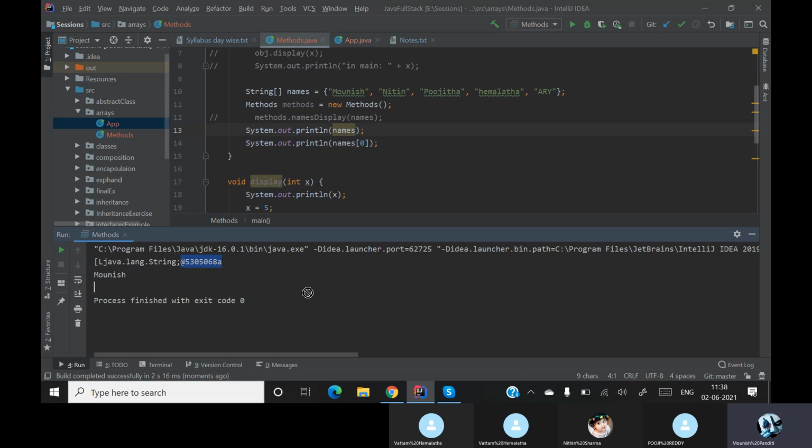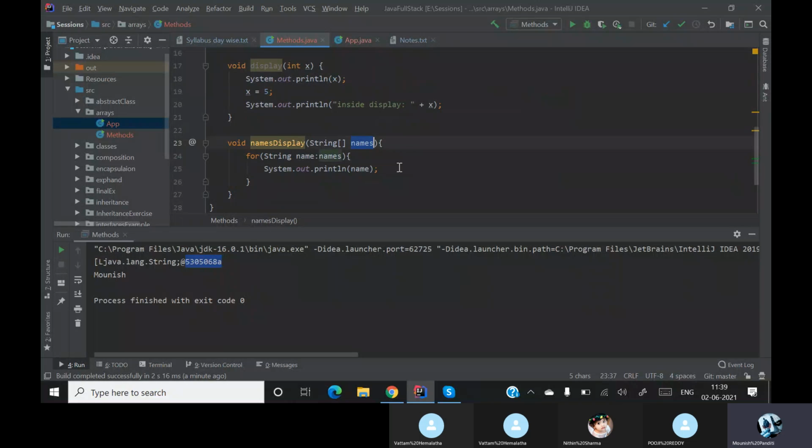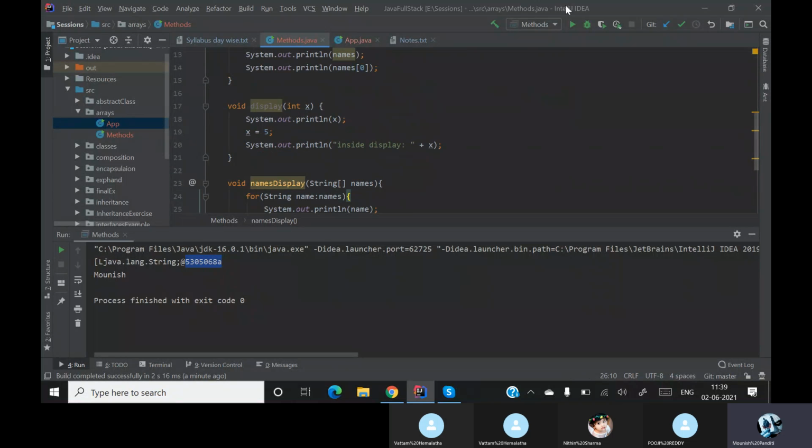When I am passing something over here, what is that I am passing? I am passing the address of names. When I say method.display(names), I am not passing the value. If you see over here, I am passing this. This is the address of the first element of the array. Understood? I am passing the address of the array. When you are passing the address of something, it is called call by reference.